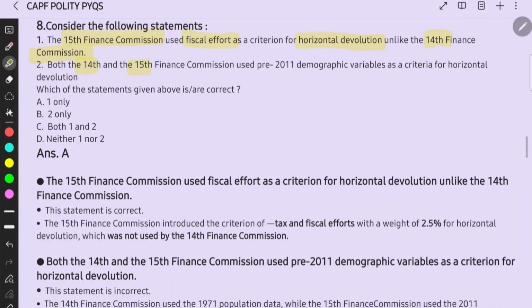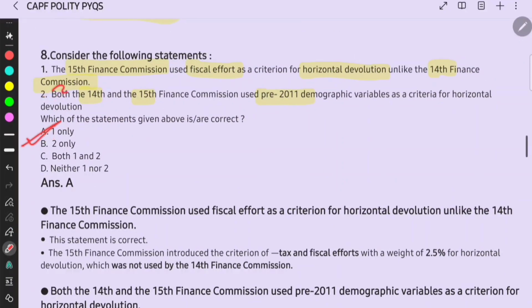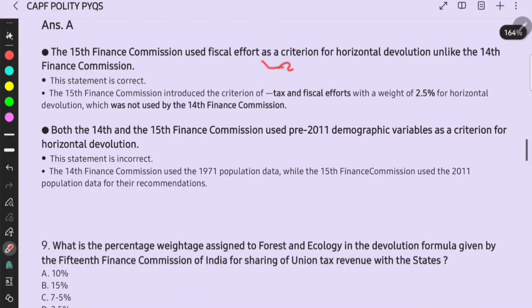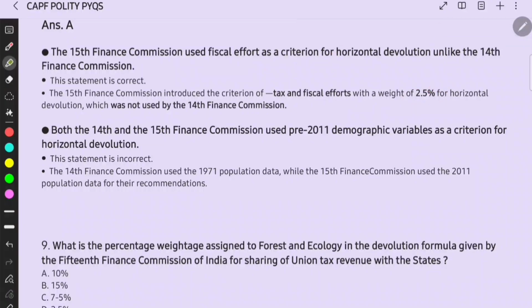Both the 14th and 15th Finance Commissions used pre-2011 demographic variables as a criterion for horizontal devolution. Here, only one is right, two is wrong, right? They asked for the correct one. The 15th Finance Commission used fiscal effort as a criterion for horizontal devolution, right? Fiscal effort, I think it is 2.5%, right? Yeah, it is 2.5%. Horizontal devolution, unlike the 14th.